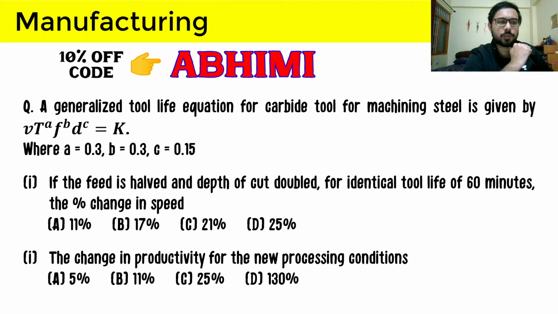In this question we are told that a generalized tool life equation for carbide tool for machining steel is given by the formula right here on the screen: V t^a f^b d^c equals K constant, where a, b and c are constants whose values are given here.